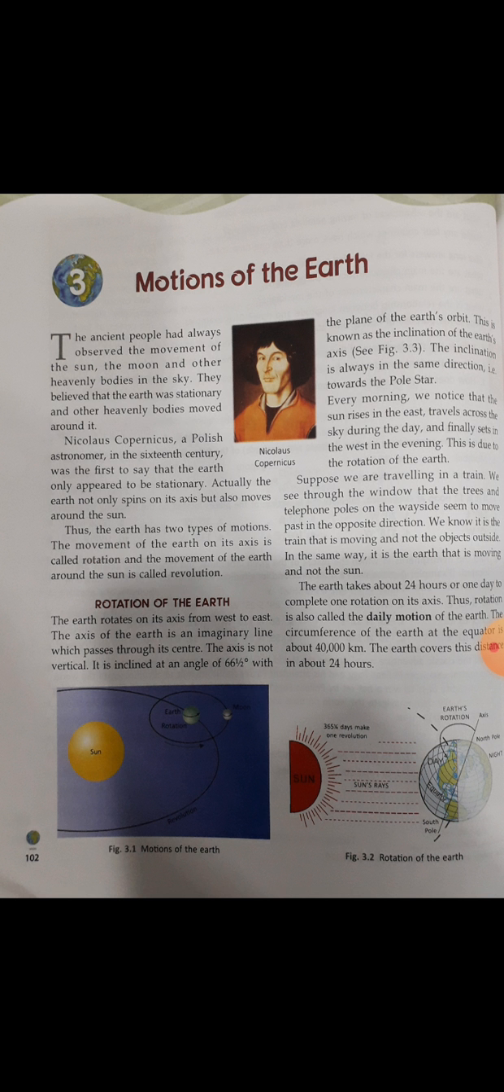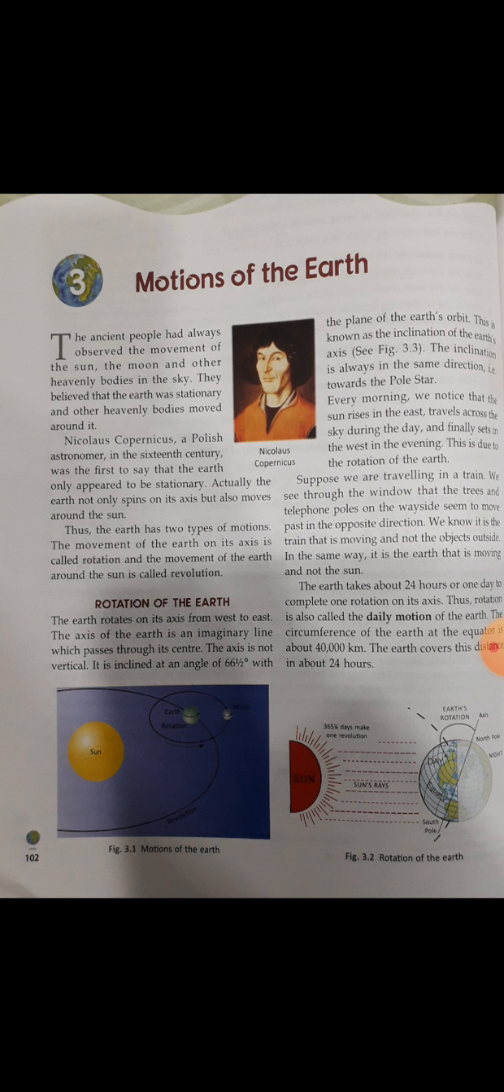The Earth rotates on its axis from west to east. The axis of the Earth is an imaginary line which passes through its center. The axis is not vertical, it is inclined at an angle of 66 and a half degrees with the plane of the Earth's orbit. This is known as the inclination of the Earth's axis. It is shown in figure 3.3. The inclination is always in the same direction, that is towards the pole star.